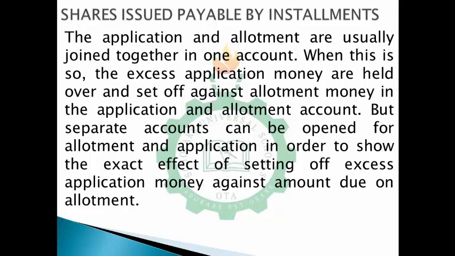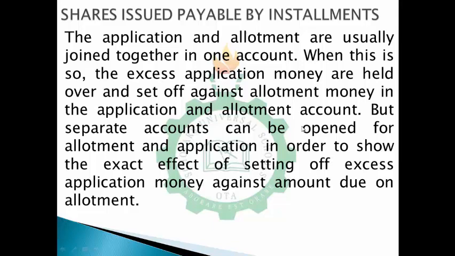Don't forget, when we talked about oversubscription, that is when we have excess applications in our account, how do you resolve the issue of excess application? The excess application money is usually held over and set off against allotment money in the application and allotment account. So you might not need to commit yourself too much on this. I think I have an example that talks about this, which should be example 2.